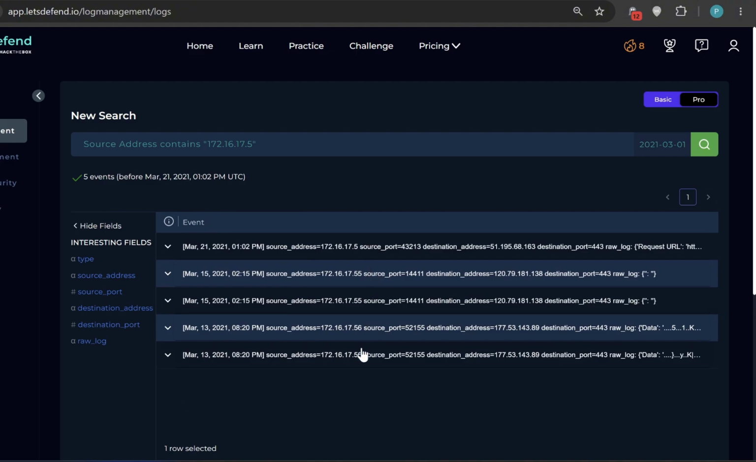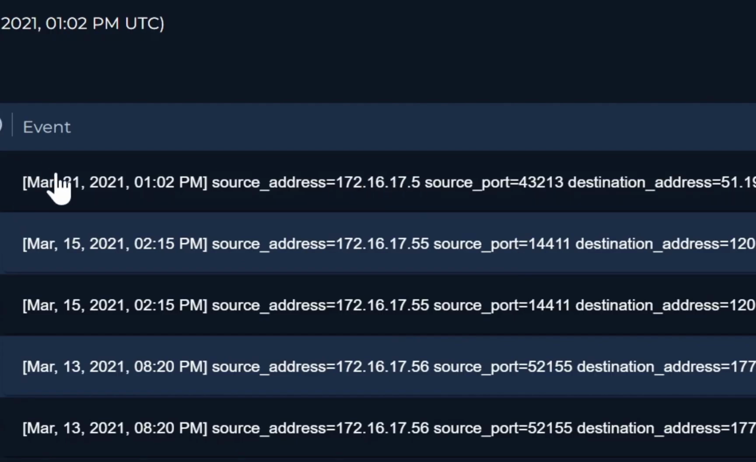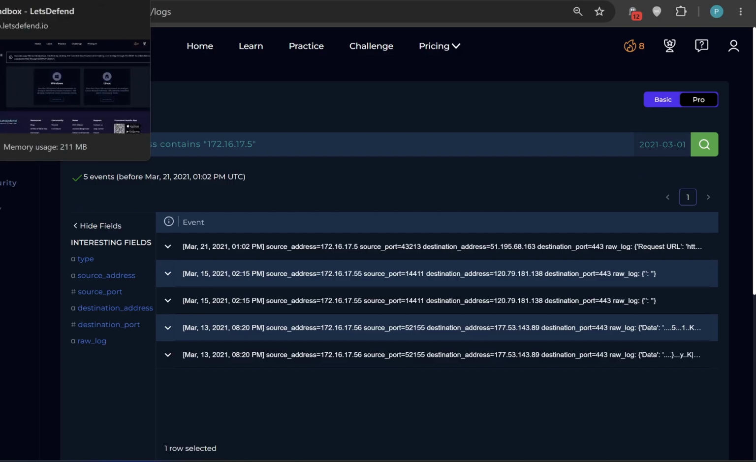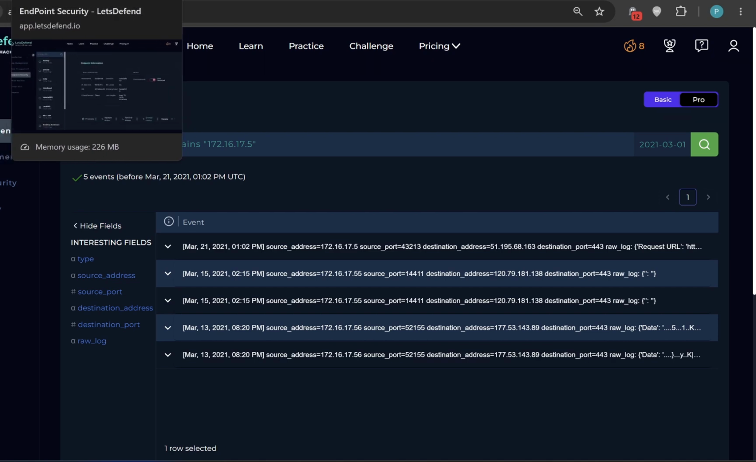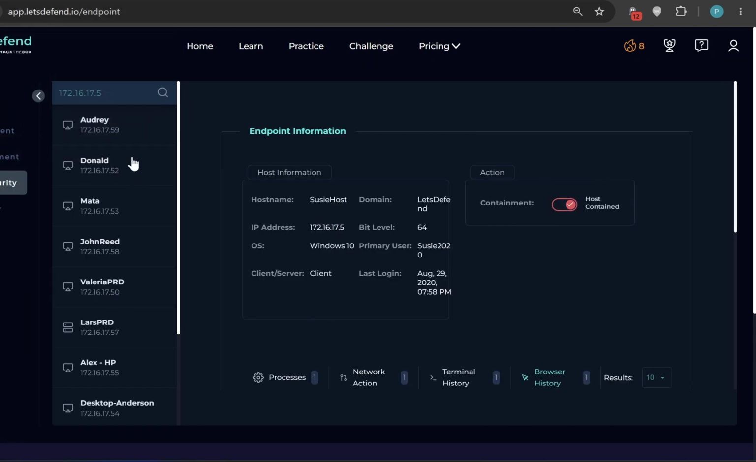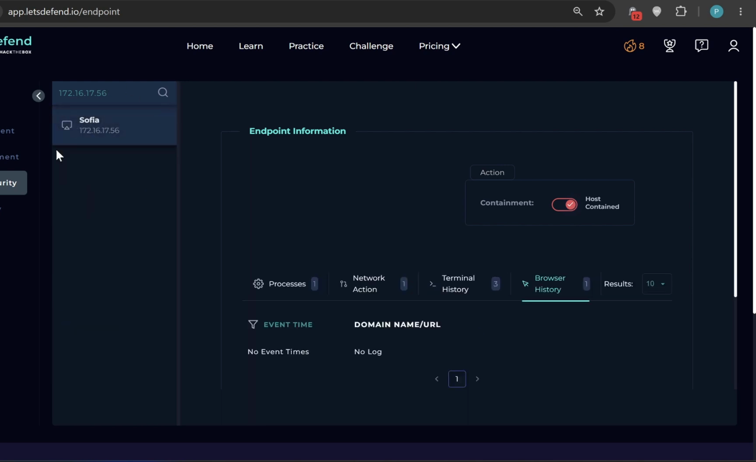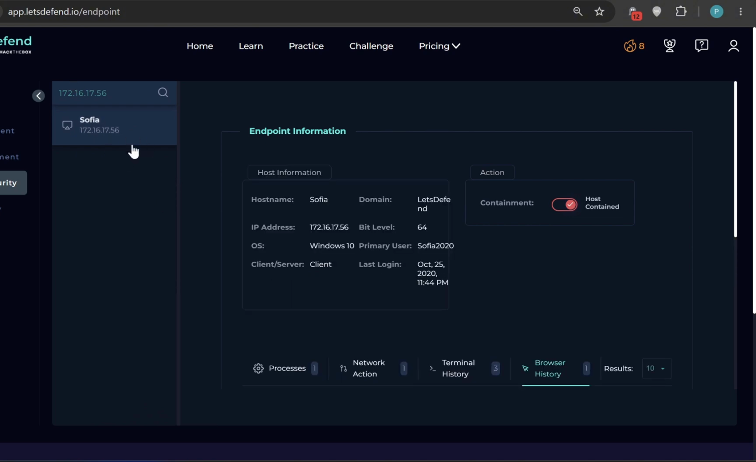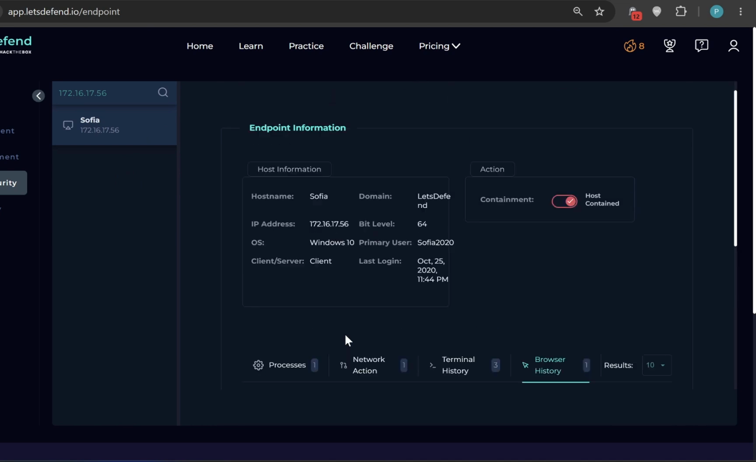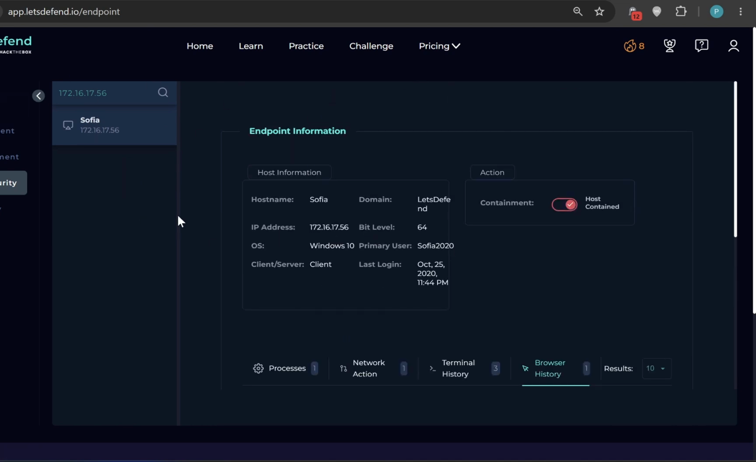So it seems like this is just the events. Dot 56 is actually the IP for another host, right? We can confirm that from the endpoint security. So let me just add 6 to this. Is that Sophia's device, right? That's Sophia's device, and I've also contained that. I think the device was seen doing some bad stuff, right? So I contained that as well.